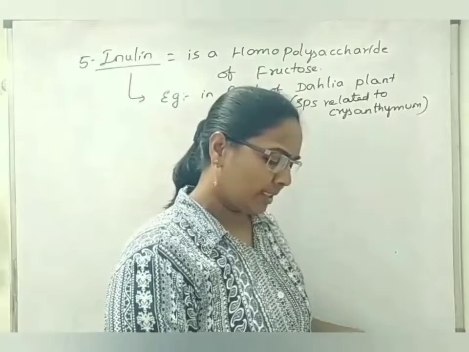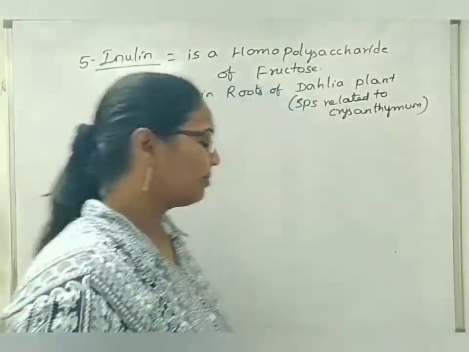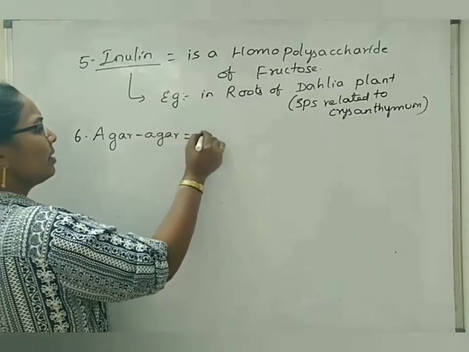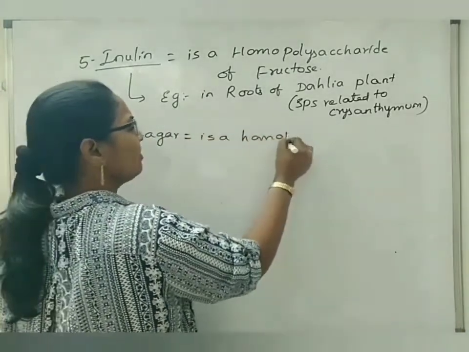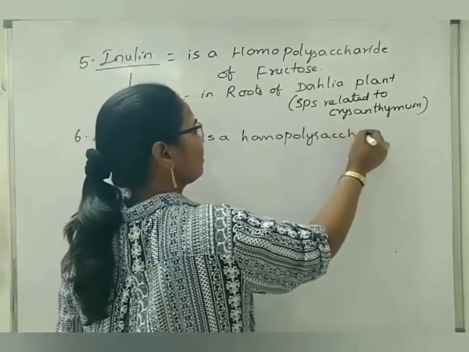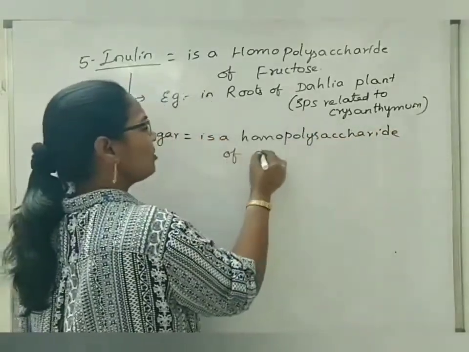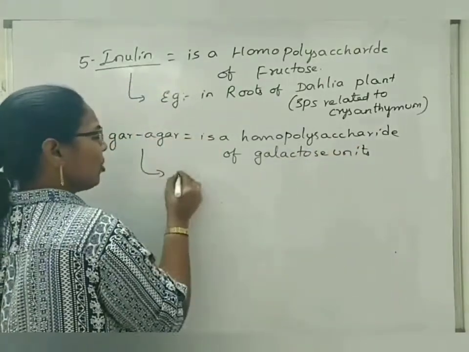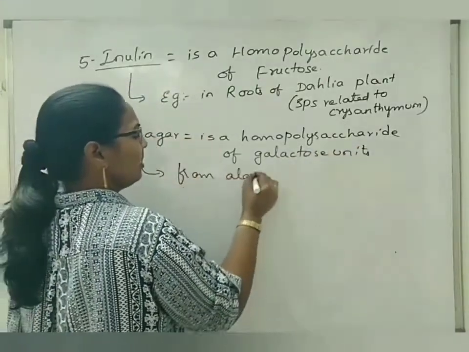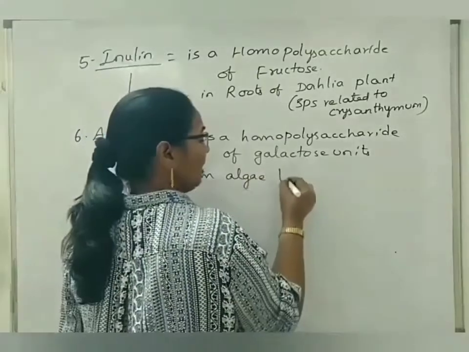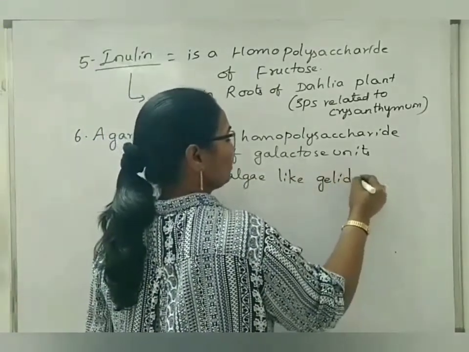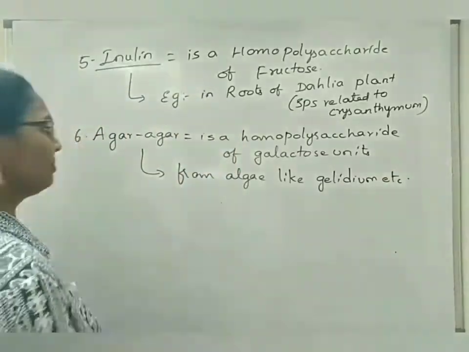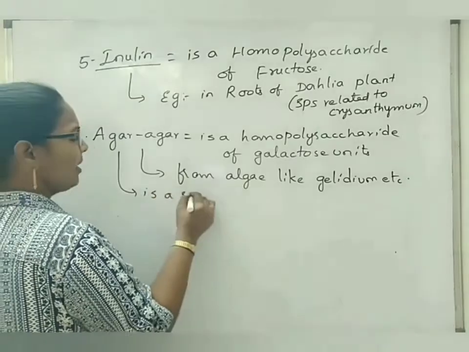Now, another polysaccharide is agar-agar. Agar-agar is a homopolysaccharide of galactose units. This is obtained from algae, means rhodophycean members like Gelidium species, etc. It is considered as a solidifying agent.